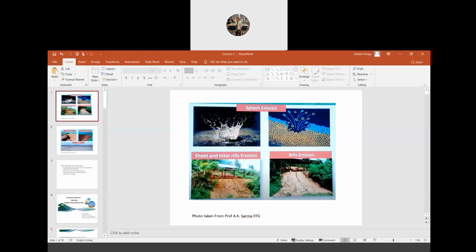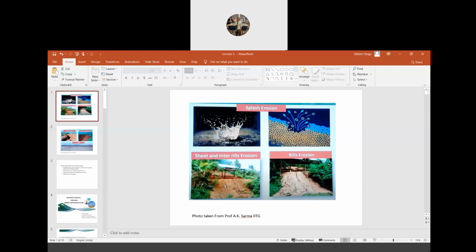This kind of small crack is called sheet and interrill erosion. Initially there are small cracks here too, but because of the presence of vegetation, it starts to grow in this area, and this area is now protected.